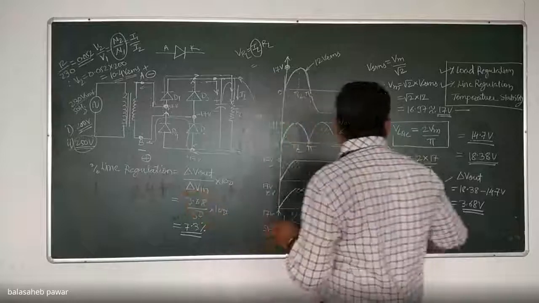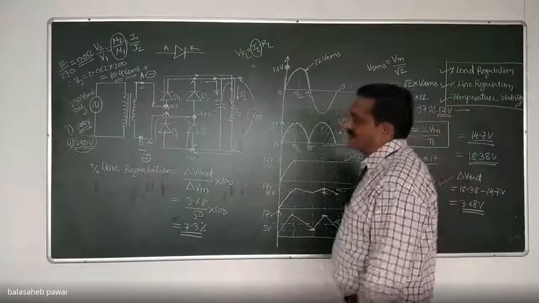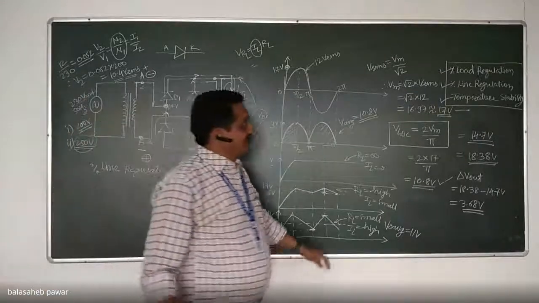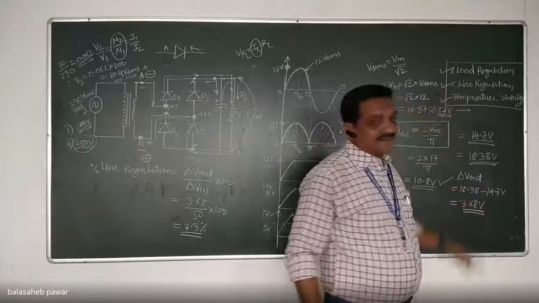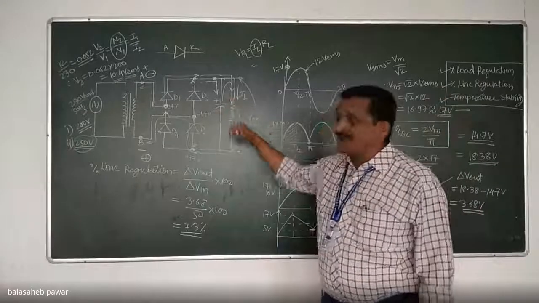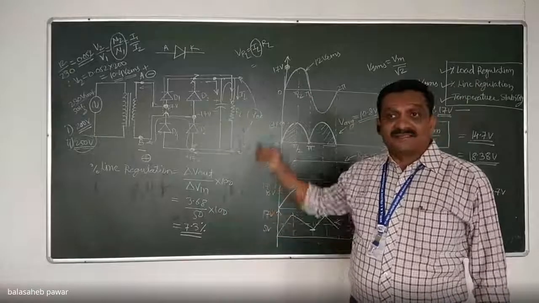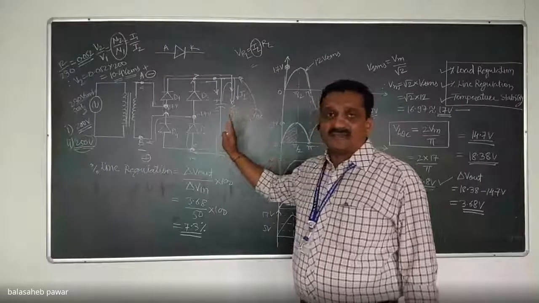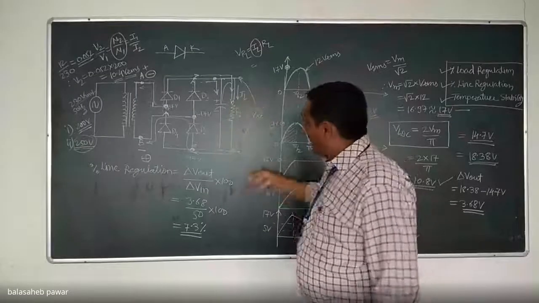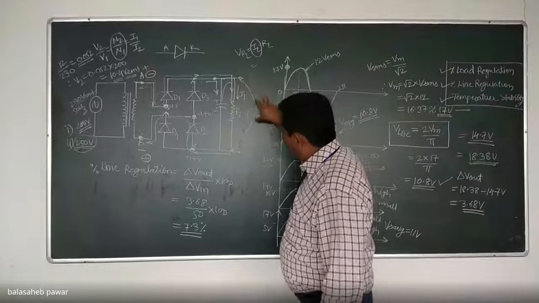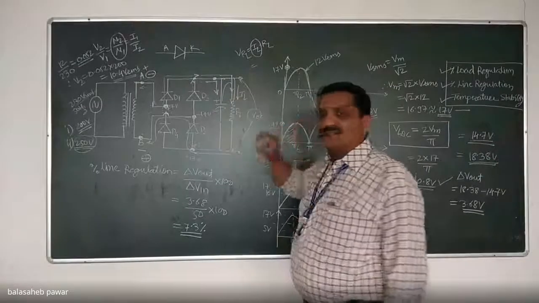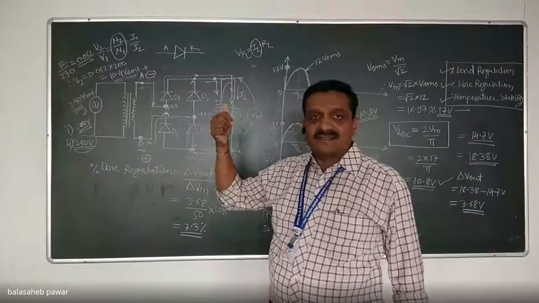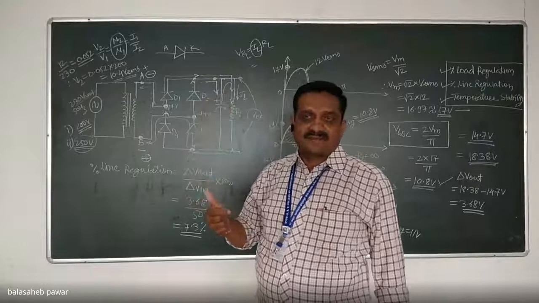And the third parameter that is also important is temperature stability. Again, straightforward, by change in temperature, the output of an unregulated power supply also gets changed. That means it is unstable against variation in temperature. But whenever we connect a regulator to regulate this unregulated power supply, even if there is variation in temperature, the output of that regulator remains constant. Is it clear now?